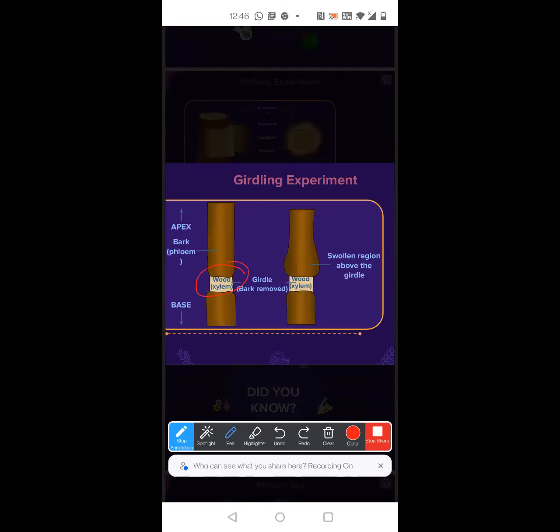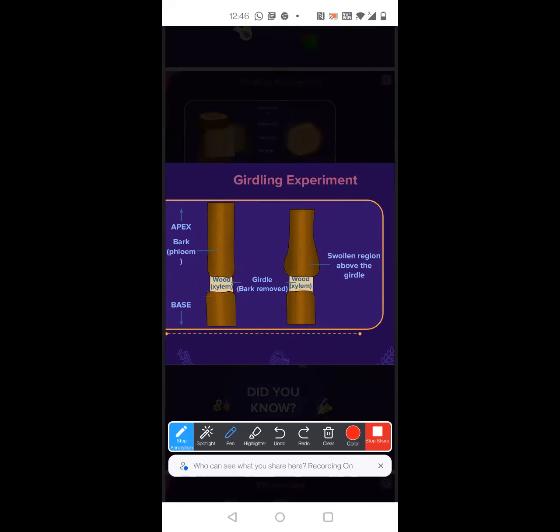In plants, inside will be xylem, and surrounding that will be phloem. They started carving, and all the phloem was removed. Only the xylem part was there.